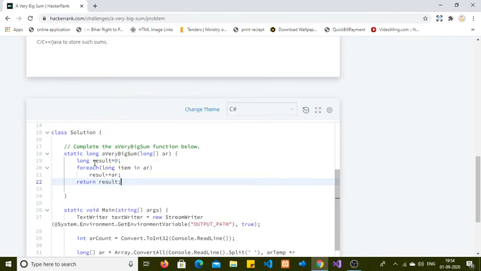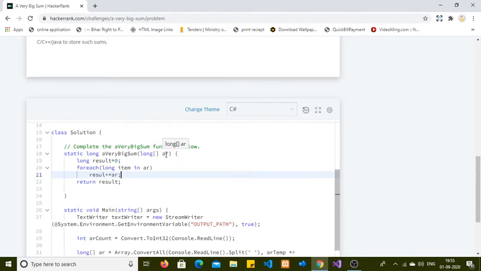If you don't know how to use a for each loop, it is used only for enumeration purposes. If you are given a list of items, then you can use a for each loop to iterate over the items in a sequential manner.